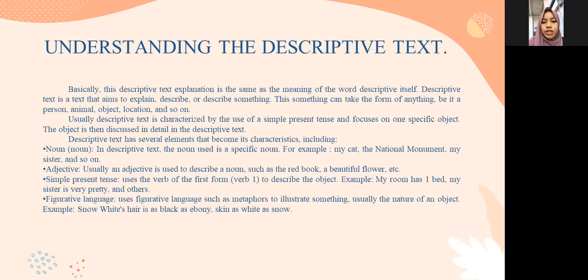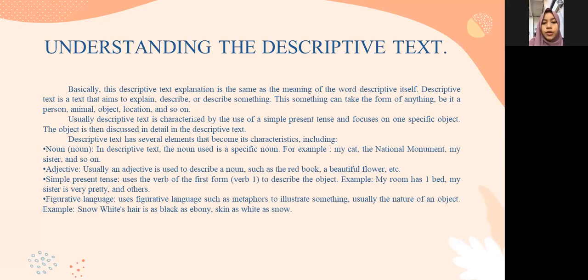Yang kedua, adjective. Usually an adjective is used to describe a noun, such as the red book, the beautiful flower, etc. Number 3, simple present tense. Use the verb of the first form, verb 1, to describe the object. Example, my room has a bed. My sister is very pretty, and others.